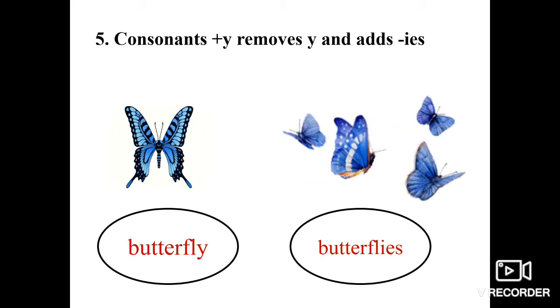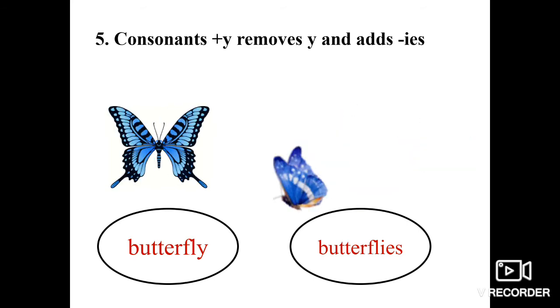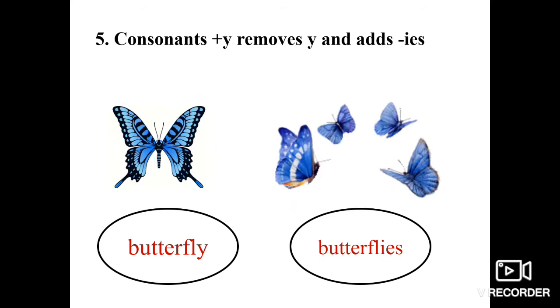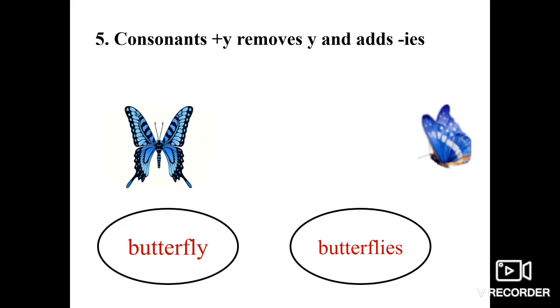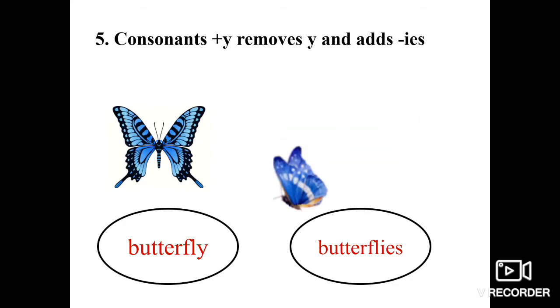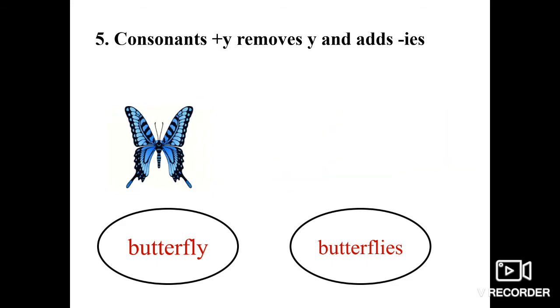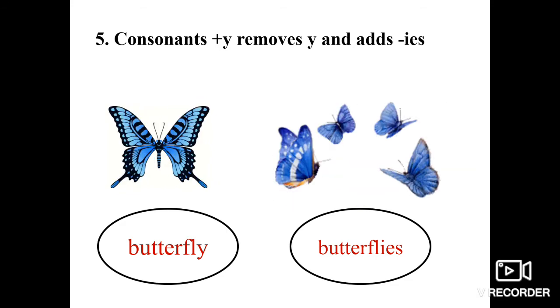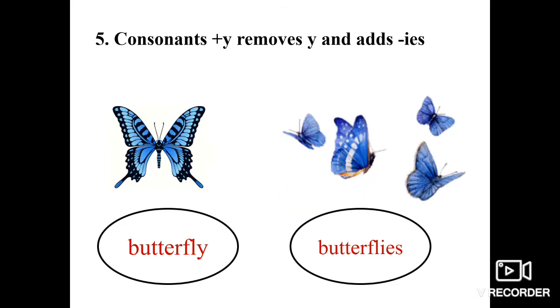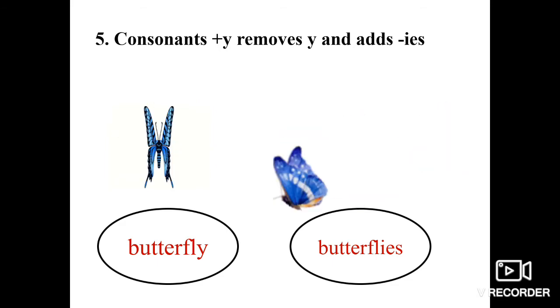This is the fifth rule of consonants. For example, candy will become candies. Butterfly will become butterflies. Story will become stories. Duty will become duties. Family will become families. Diary will become diaries, and so on. So this is the fifth rule of singular and plurals.